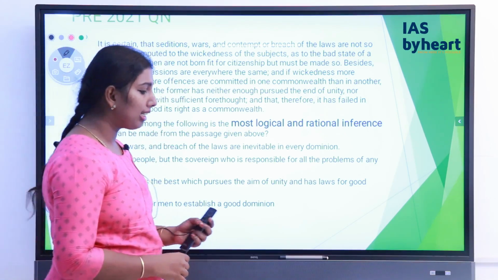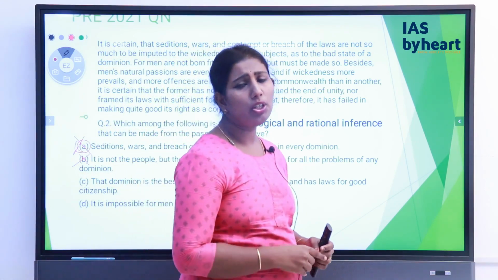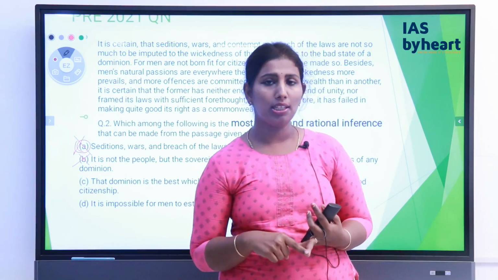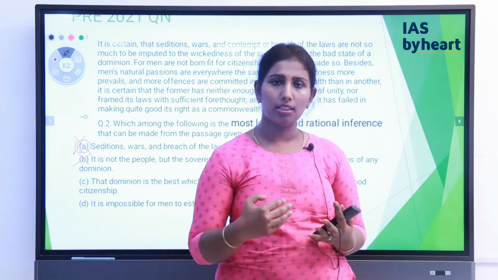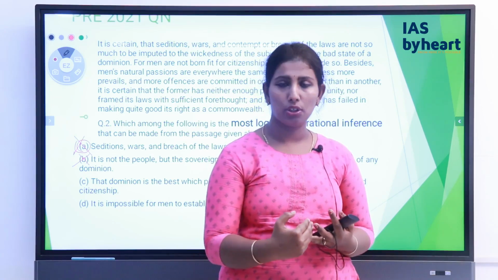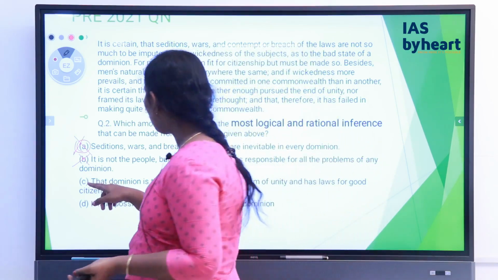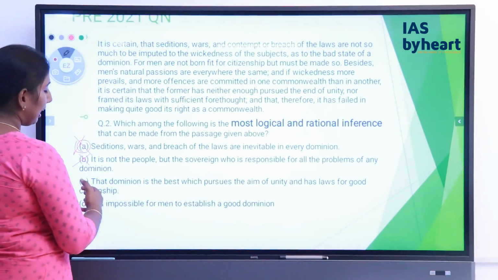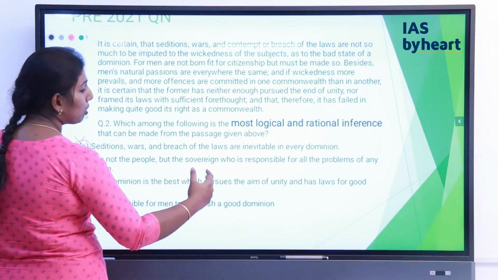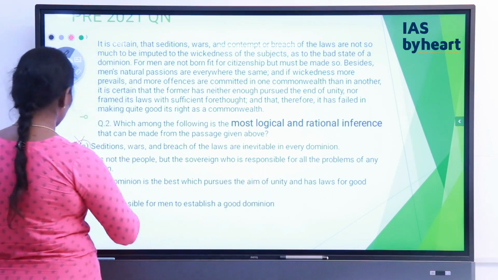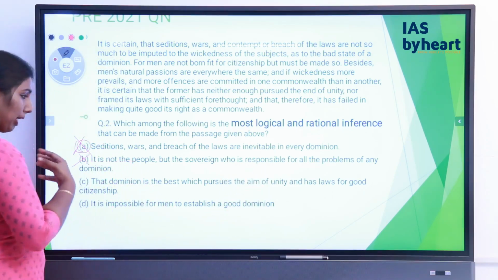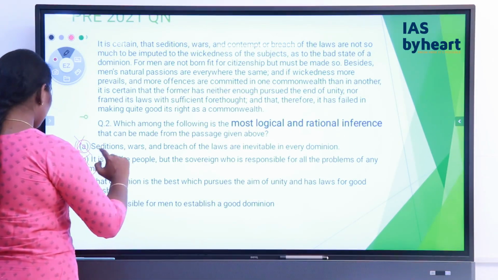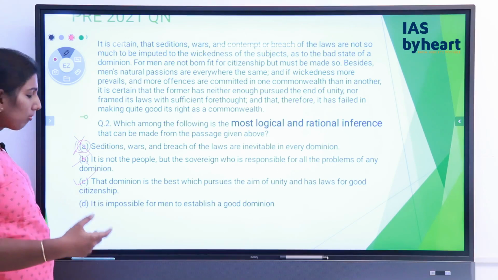It is actually saying that whichever dominion is having good laws, there is going to be law of unity or act of unity. So definitely the crimes and other things will come down, and it will actually make a good dominion as well. So this particular statement C also goes in the same line, that dominions is the best which pursues the aim of unity and laws for good citizenship. Yes, so a particular state which actually promotes a good citizenship is a good state, right? So this is the correct inference for the given passage.